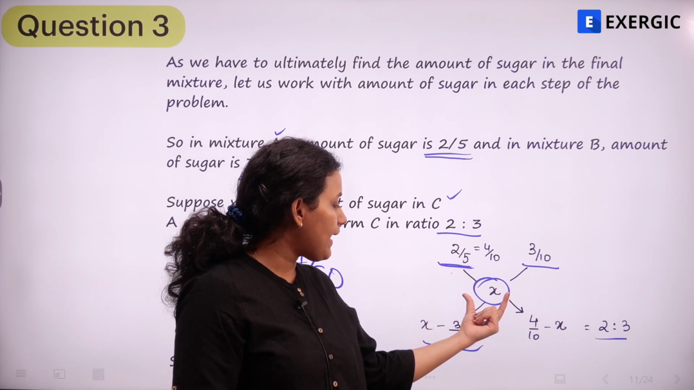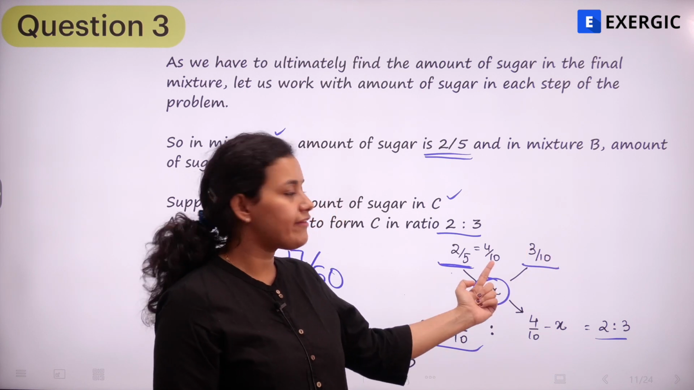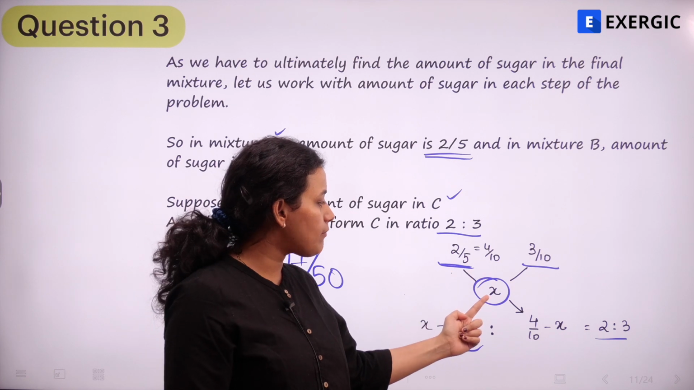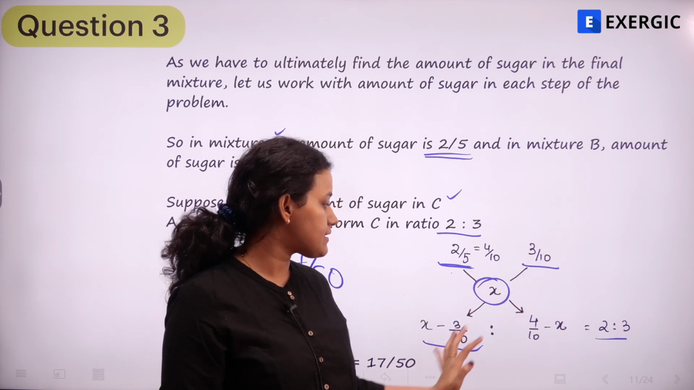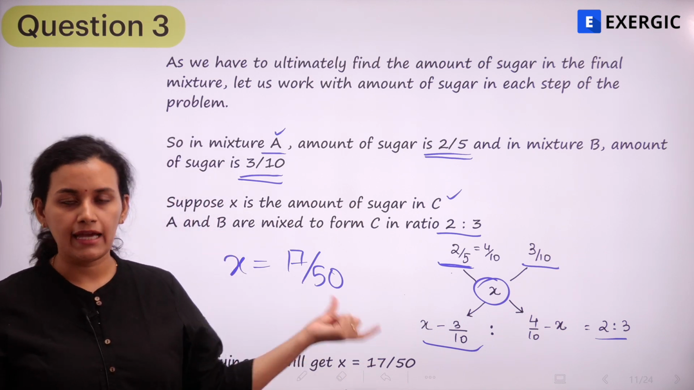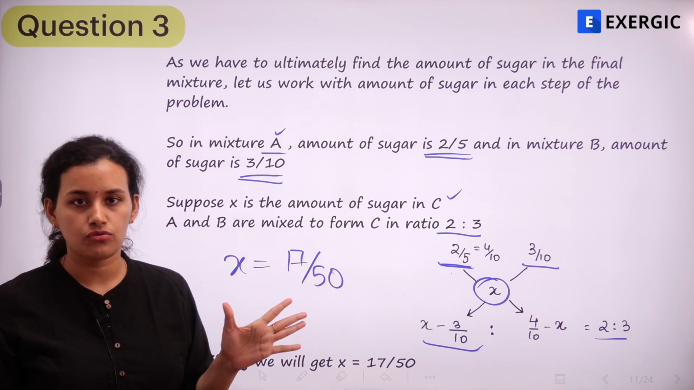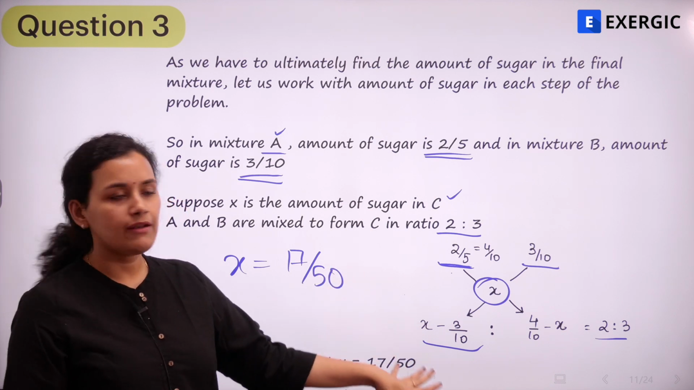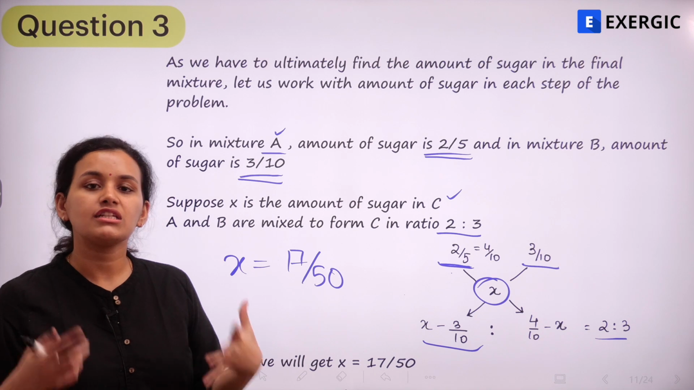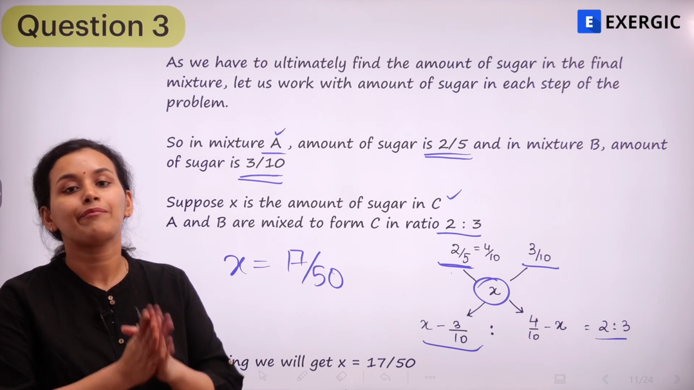2/5, X, and this is 3/10. So 2/5 I'm writing as 4/10 to make the calculations easier. So 4/10 minus X and X minus 3/10. And this ratio has been given as 2:3 because A and B have been mixed in the ratio 2:3. Is it clear? So if you simplify it, you will get the value of X. X is 17/50. What is this X? X is the amount of sugar in mixture C.